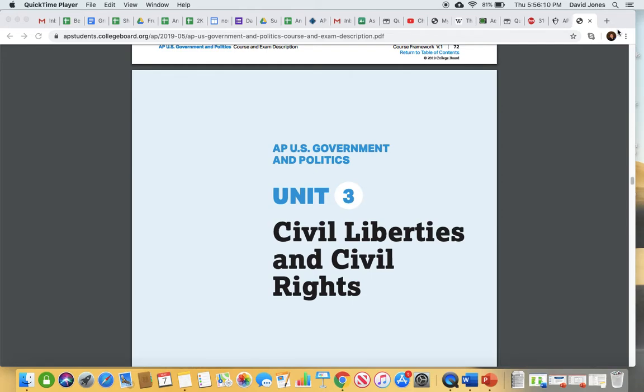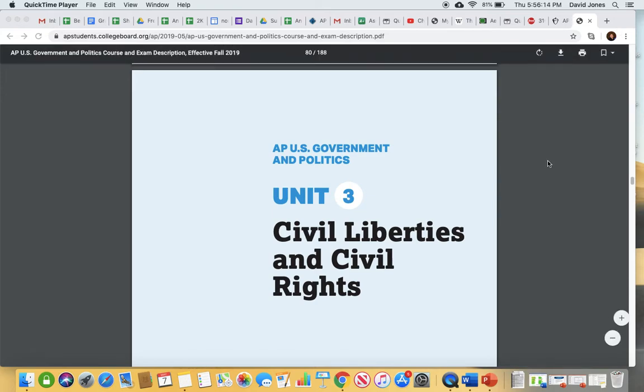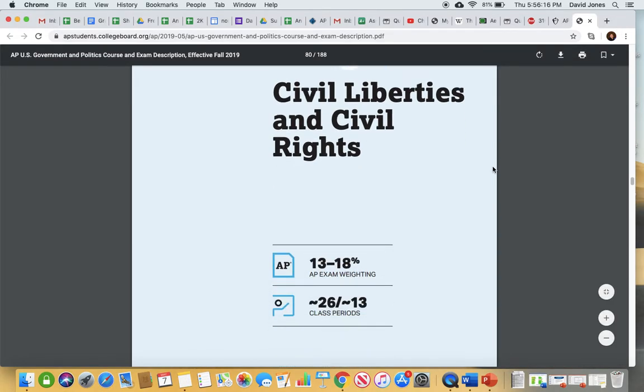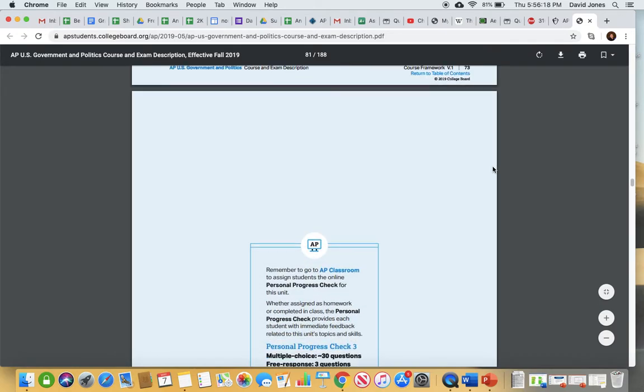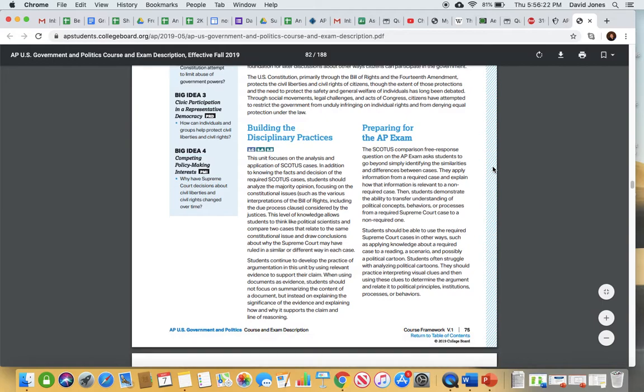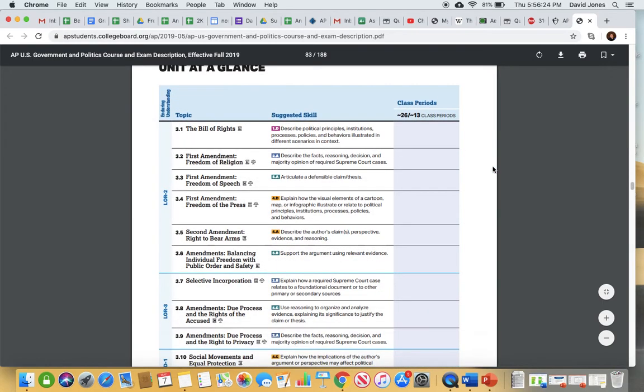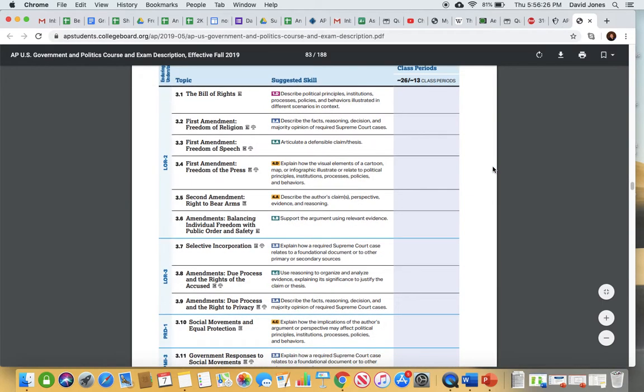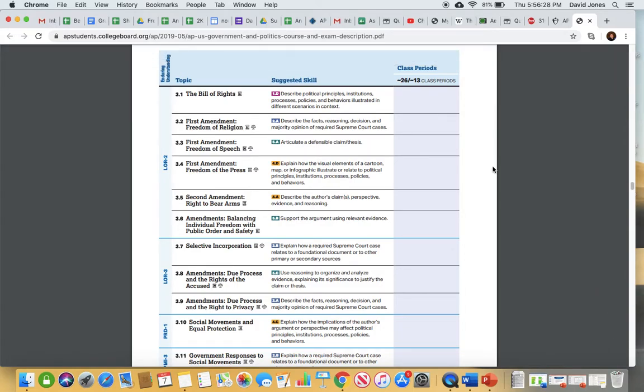So, okay. Today we're going to move on. Unit 3, Civil Liberties and Civil Rights. This is going over a lot of the cases we did in these last few chapters. So, again, even though they removed the question where you're going to have to specifically talk about a case and compare it to another case that you don't know, that question's not there.